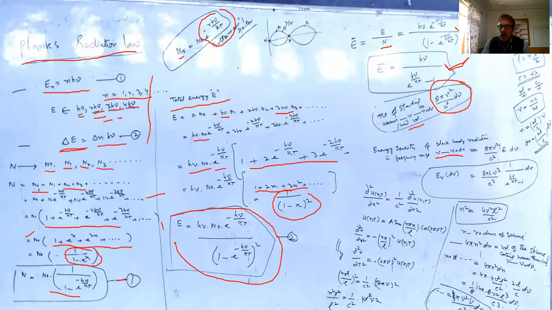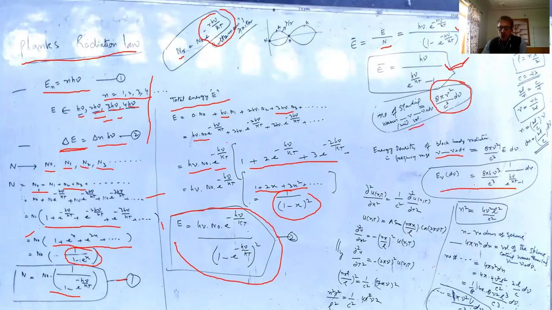And when we multiply this, we'll find this E nu d nu is equal to 8 pi nu cube by c cube into 1 by e raised to the power h nu by kT minus 1, and this is with respect to d nu. This equation is Planck's radiation law in terms of frequency.